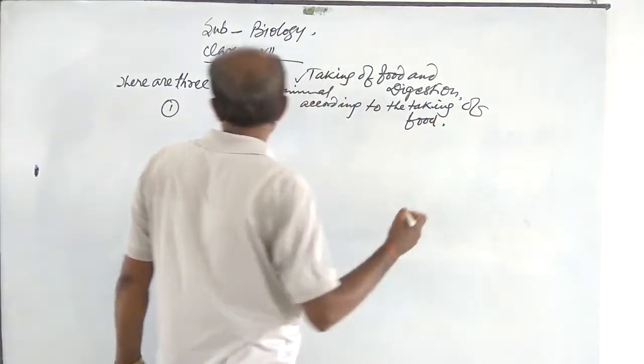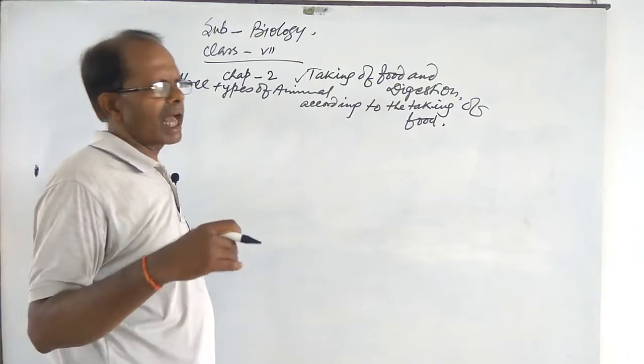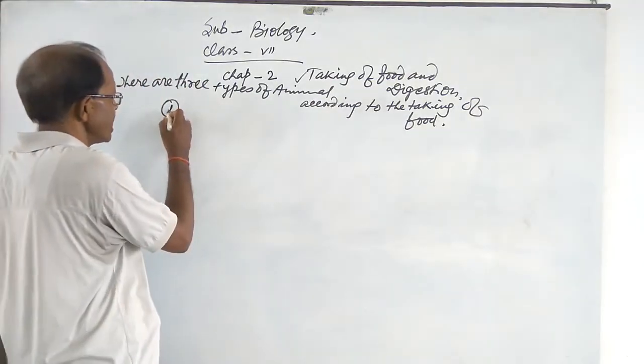Different animals have different materials, and so the scientists have already divided them according to the nutrients.